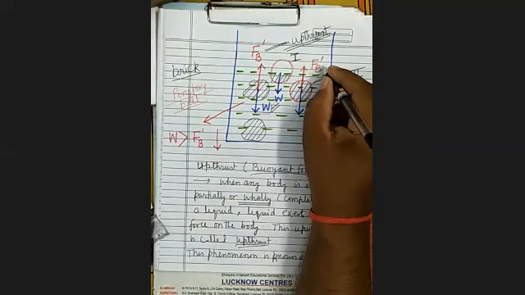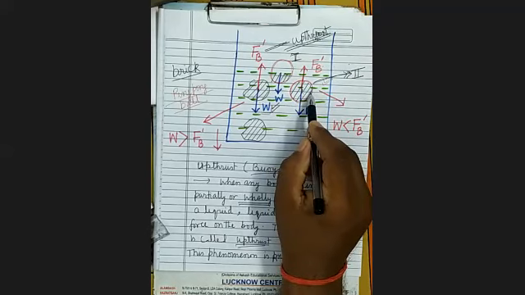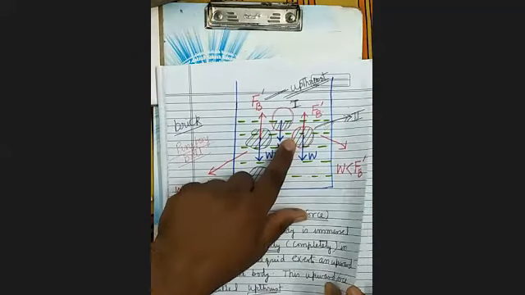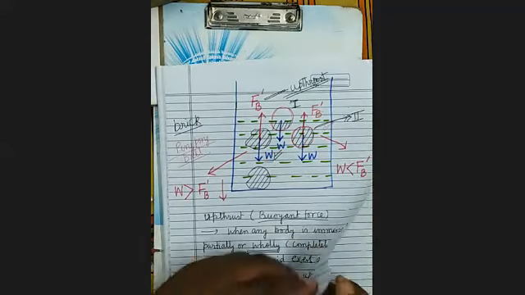F_B will be maximum here. Why will it be maximum? Because it is completely immersed. Now see here, I am giving one more example to illustrate why upthrust will be more here.